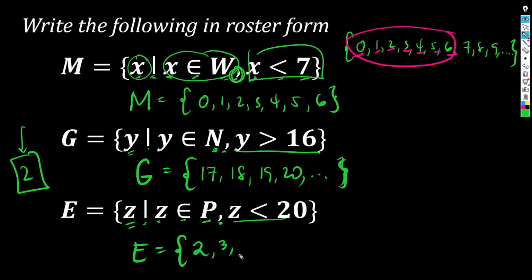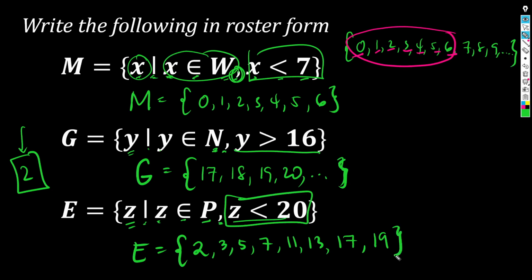3. Next, 5. Then 7. Then 11. Then 13. Then 17 na sunod. Then 19. Actually, ang next prime natin, si 20, no, not prime. 21, not prime. 22, not prime. 23 is the next prime. However, our condition limits us to primes less than 20. So, ito na yung sagot natin.